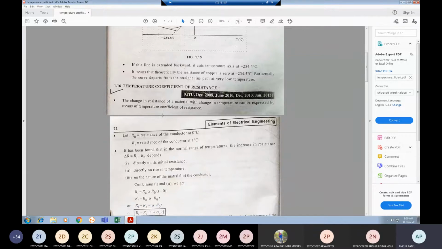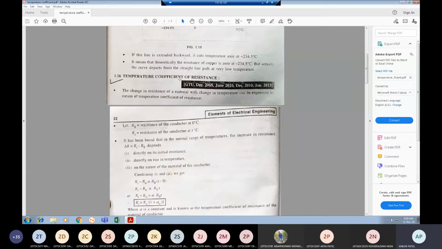This temperature coefficient of resistance is denoted by alpha. So we will have different alphas: alpha 0 means at 0 degree temperature, alpha t means at t degree temperature, alpha t1 at t1 degree temperature, then alpha t2 at t2 degree temperature.